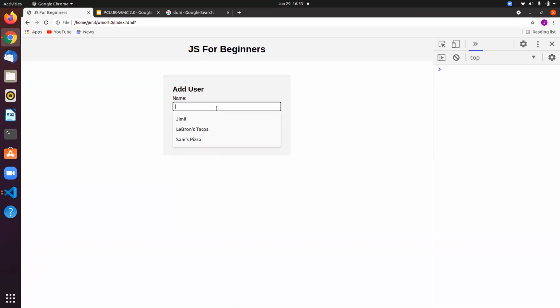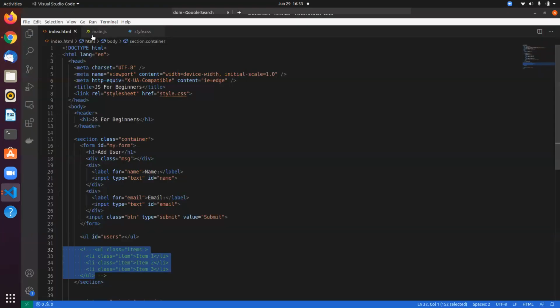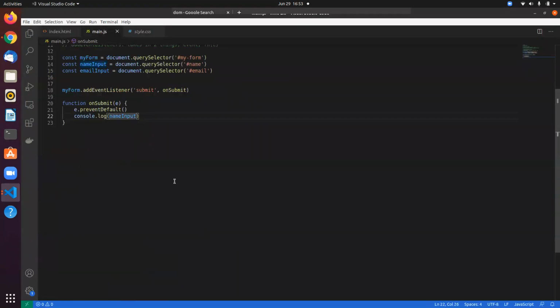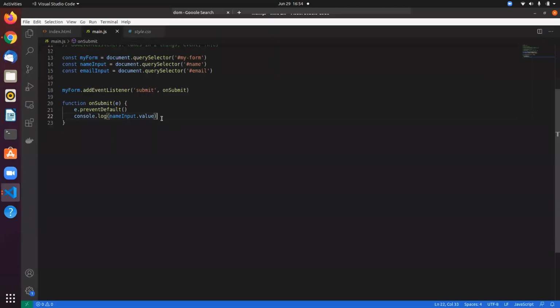So, if I enter Gmail, okay. So what does it do? It prints out the entire HTML tag. So this is expected because it gives out the DOM, the HTML tag, right? So to get the value, we have the dot value property. Each tag has a dot value property. And I refresh this and then I enter my name. It gives out the value, right? Simple as that. So this works.